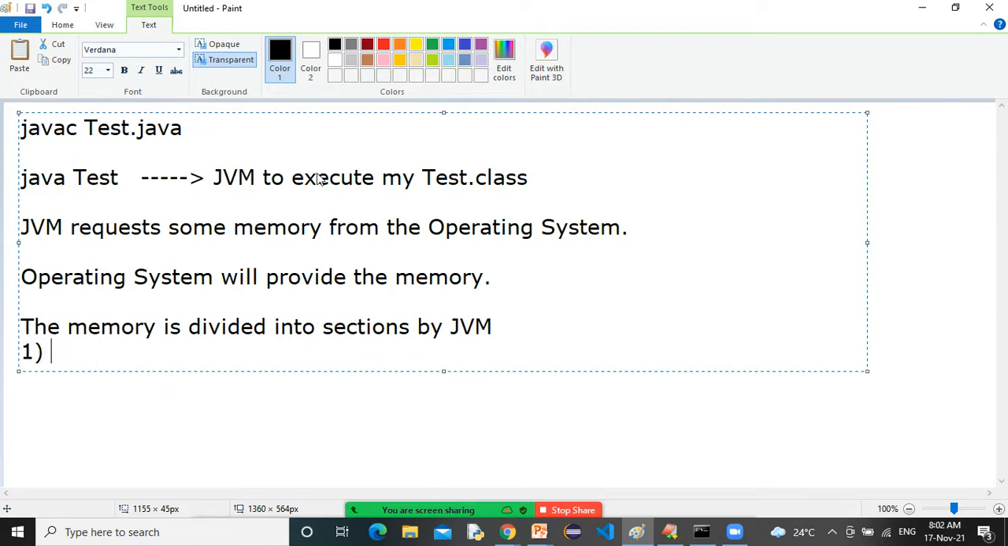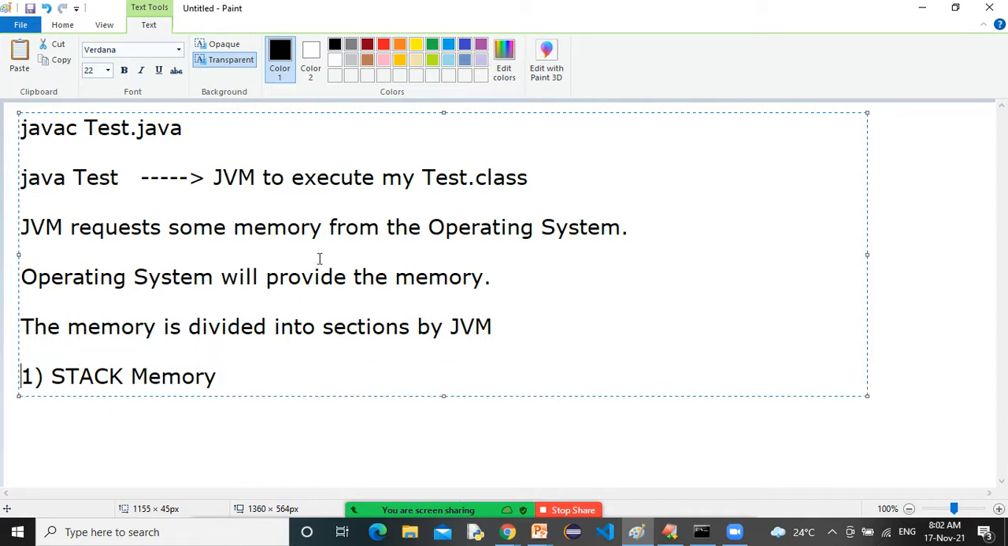The first section is stack memory. What is the purpose of this stack memory, sir? To hold method data and method execution. To hold method data and method execution. That is the stack memory.